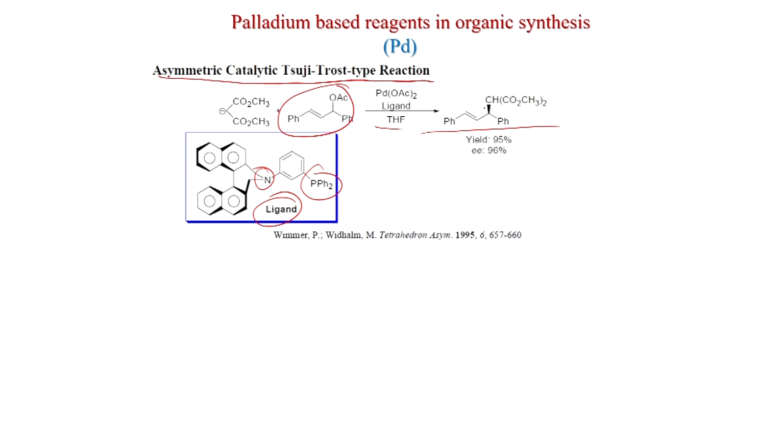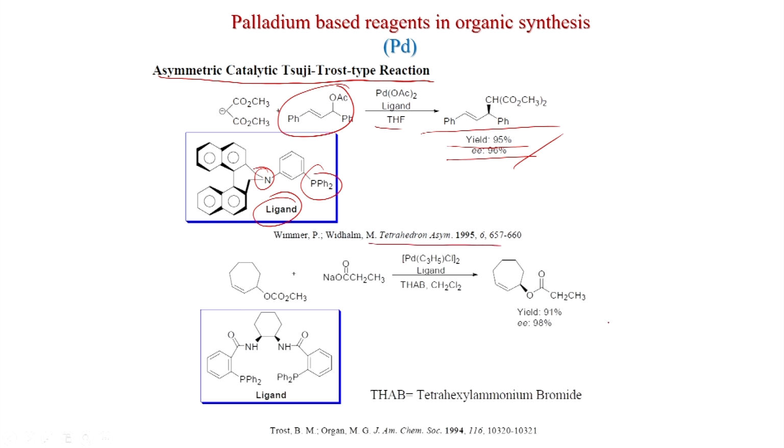The malonate group comes at the same carbon where the acetate was, and you get 95% yield and 96% ee. Though this pi allyl palladium will be symmetric, so it does not matter which carbon it reacts with, you get high yield and high ee. This was published in Tetrahedron Asymmetry.